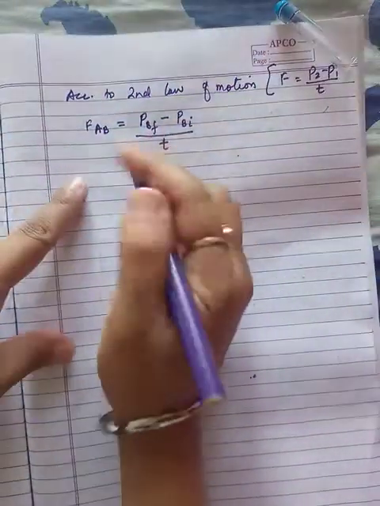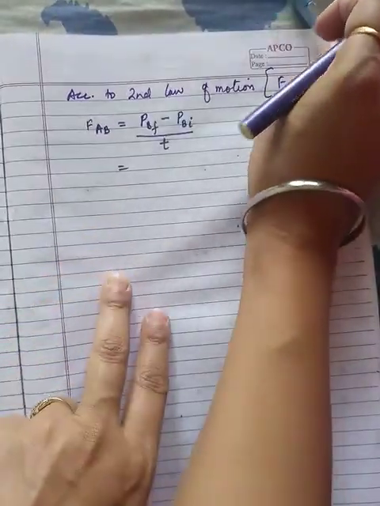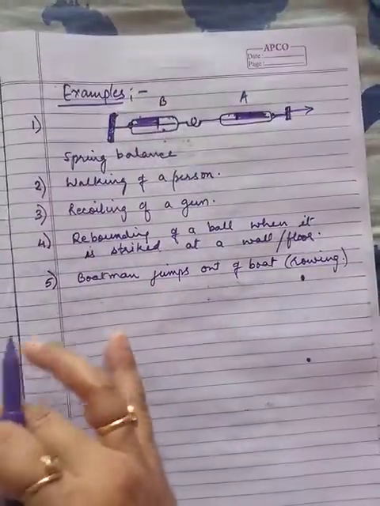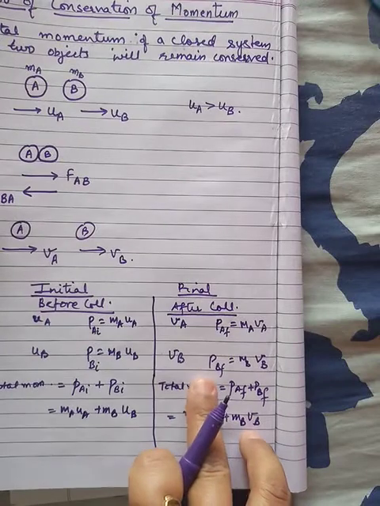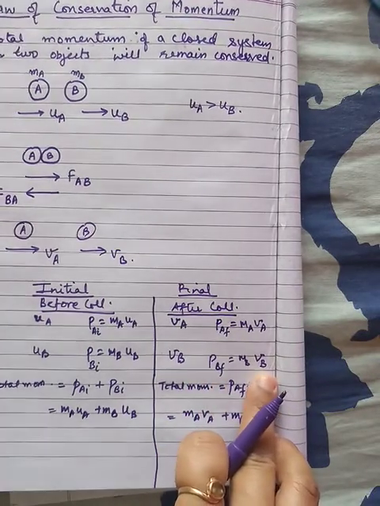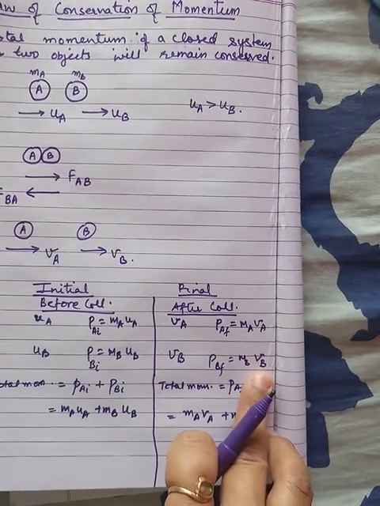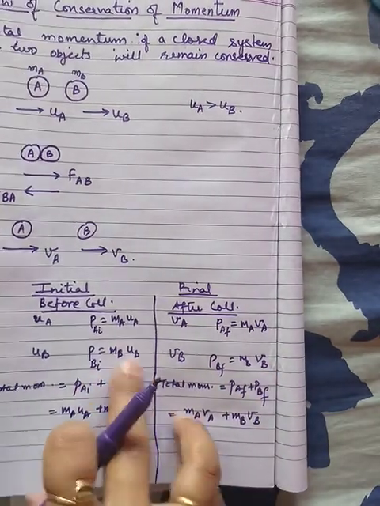So what is PBF? In the previous equation, in this tabular form, we have written PBF as MBVB, and PBI as MBUB. So we will put these values.